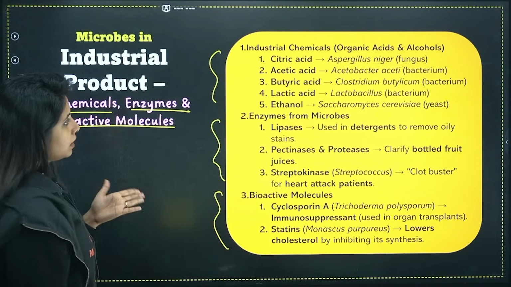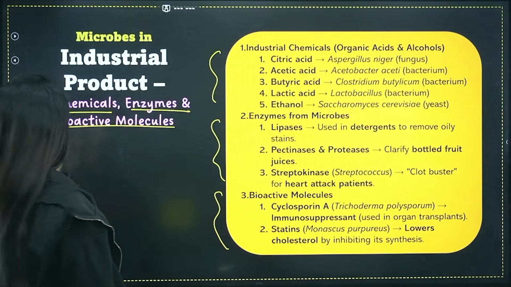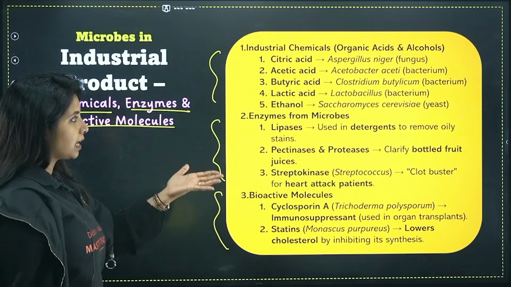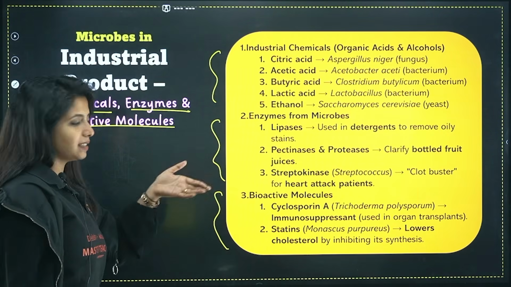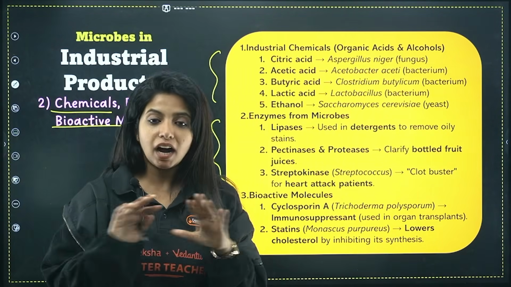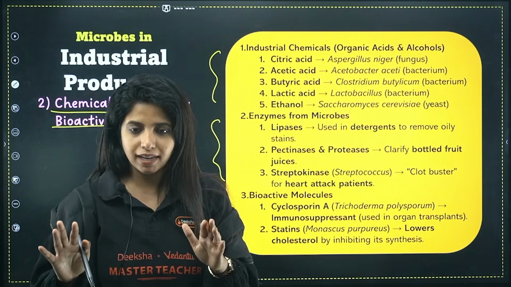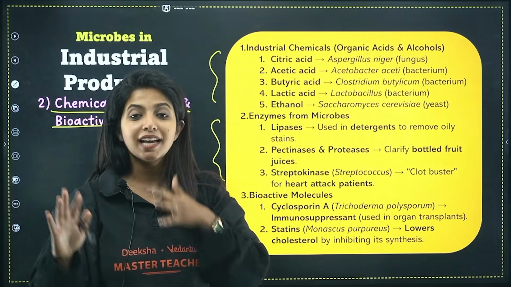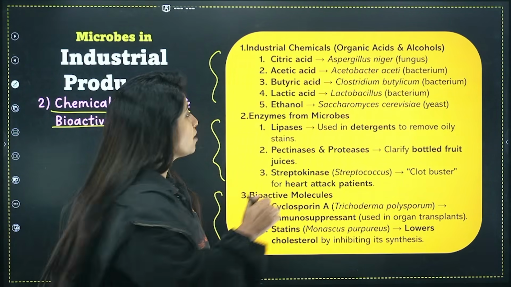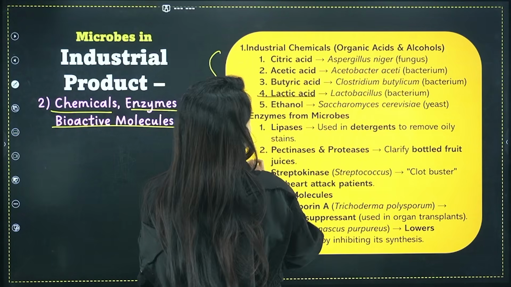Okay. So chemicals in general are what? Citric acid, acetic acid, butyric acid, lactic acid and ethanol. Let's mark the ones we have already done. We have already studied how we get lactic acid.